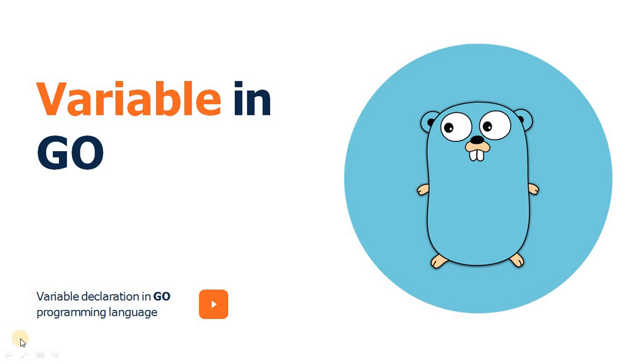Hello guys, in today's video we are going to discuss how we can declare a variable in Go programming language. We are going to discuss the different ways we can declare a variable. So let's begin.